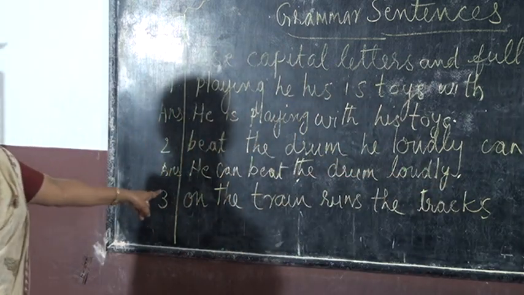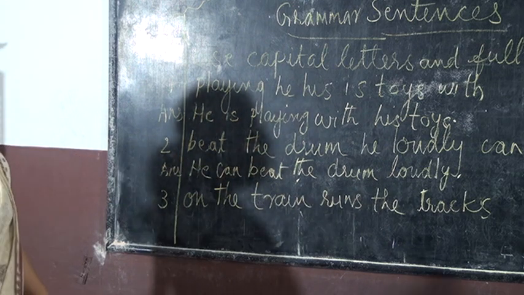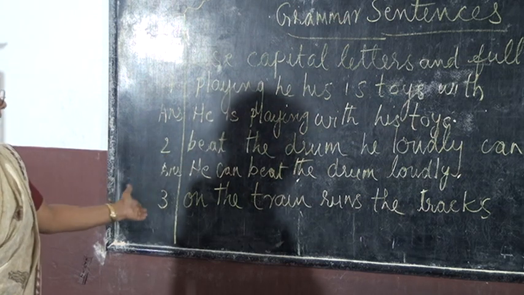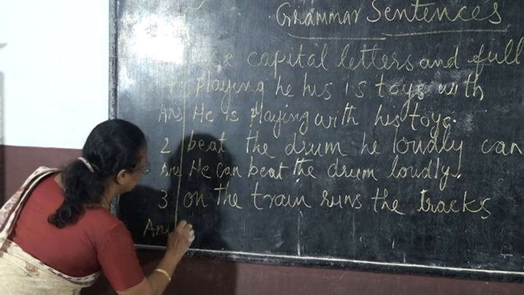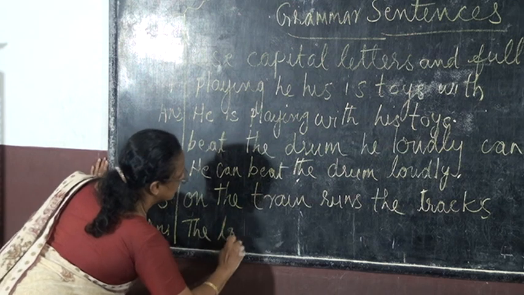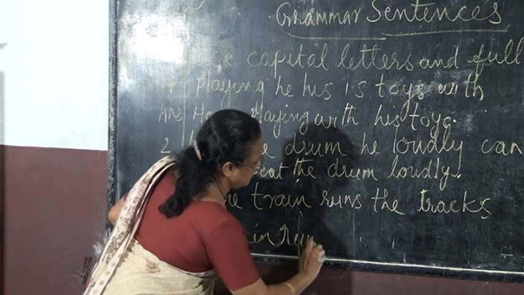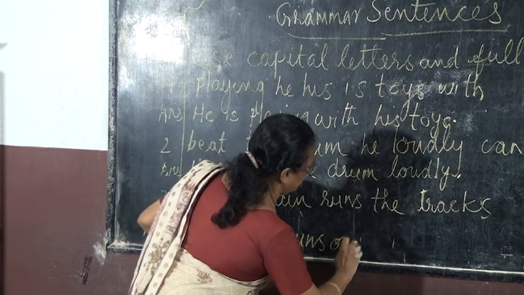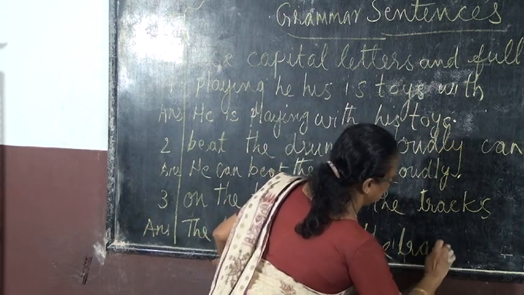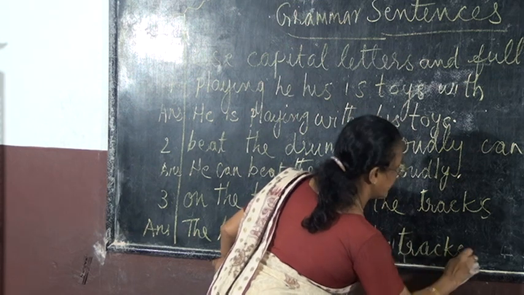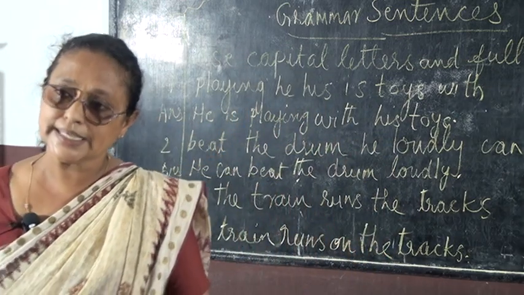The third sentence: on the train runs the tracks. So how can we write it in the proper way? The train runs on the tracks. The correct way of writing is: The train runs on the tracks. All of you got it, my dear children?